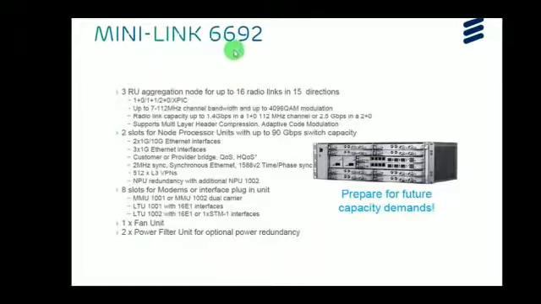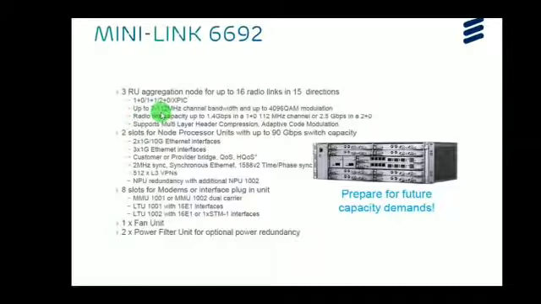The next one is Mini-Link 6692. This is a picture for 6692. This is a 3U aggregation node for up to 16 radio links. It has 8 slots, so each one supports 2 radio links, so totally we can configure up to 16 radio links. It also supports 1 plus 0, 1 plus 1, 2 plus 0 and XP configuration as well.